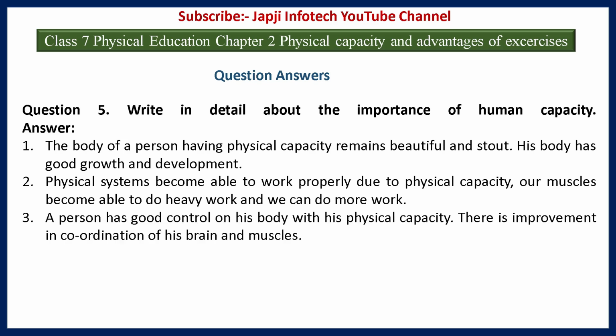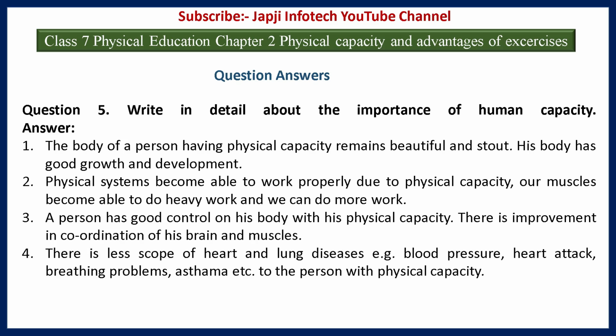Third one is, a person has good control on his body with his physical capacity. There is improvement in coordination of his brain and muscles. Fourth one is, there is less scope of heart and lung diseases, for example blood pressure, heart attack, breathing problem, asthma, etc., for the person with physical capacity.